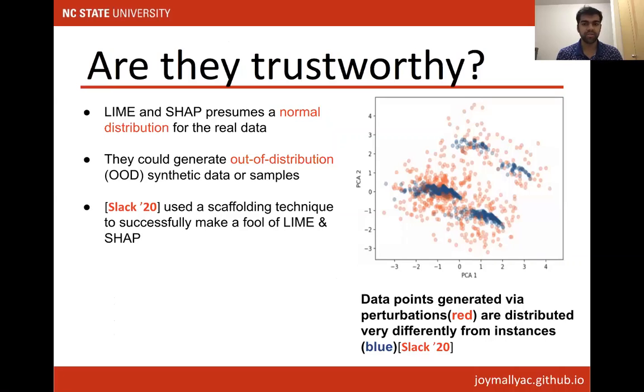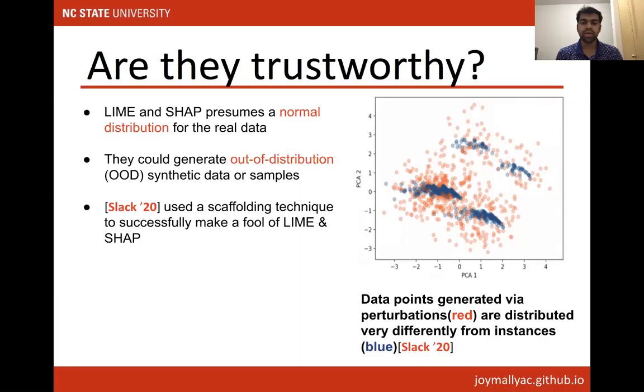But are they trustworthy? No, they are not. A recent study, done by Slack and other researchers, found that LIME and SHAP explanations are not trustworthy because of the way they generate samples. Most of the time, the samples are not representative of the actual training data.